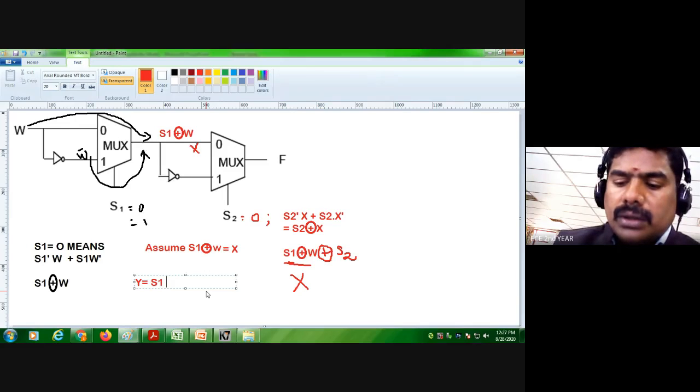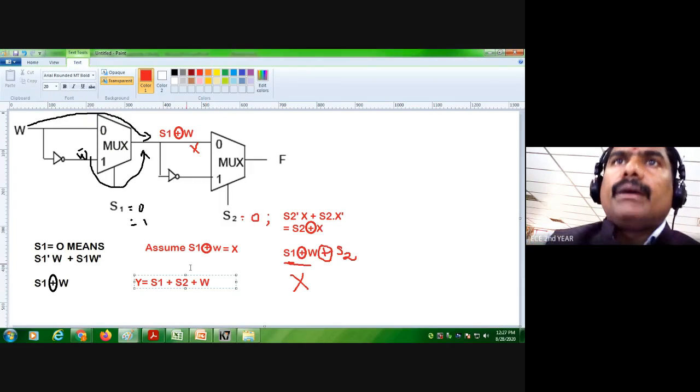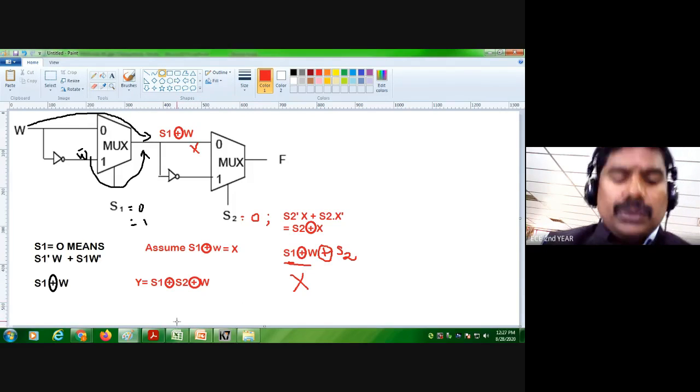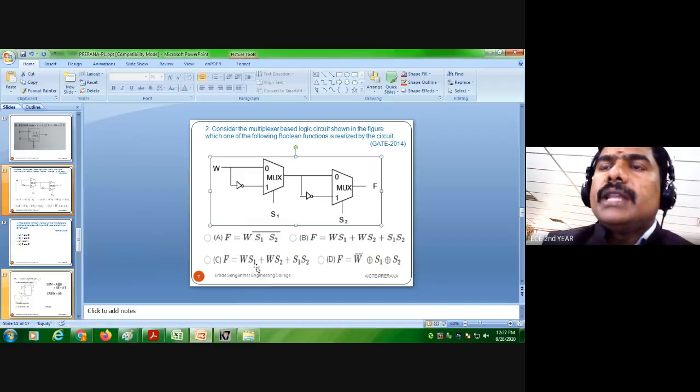Y equal to S1 XOR S2 XOR W. Okay, this is the answer. You search for which term will be the answer.